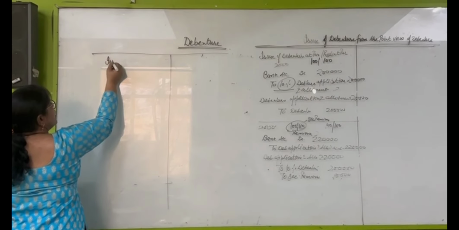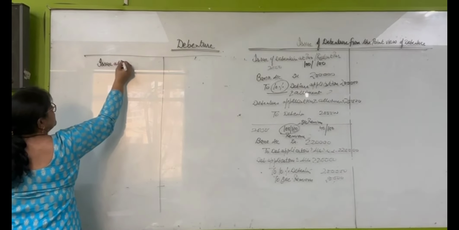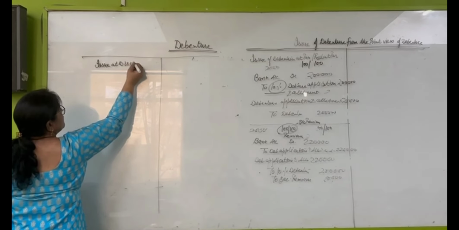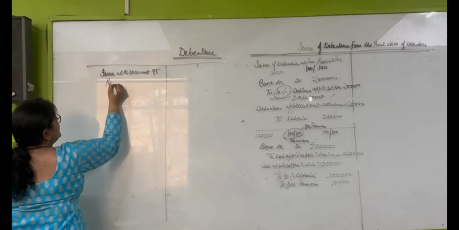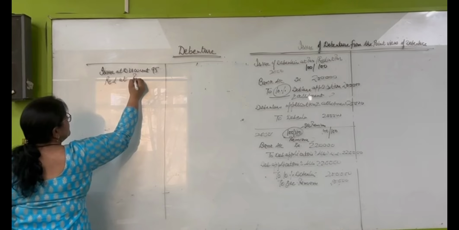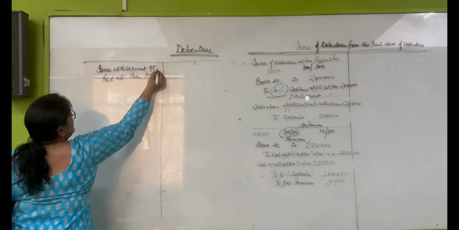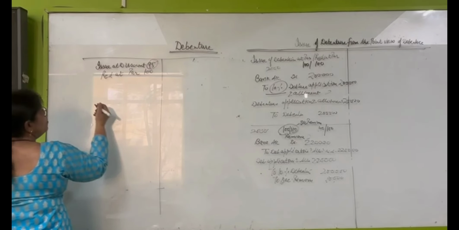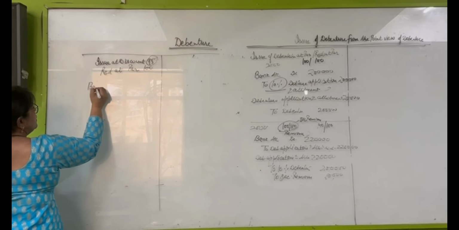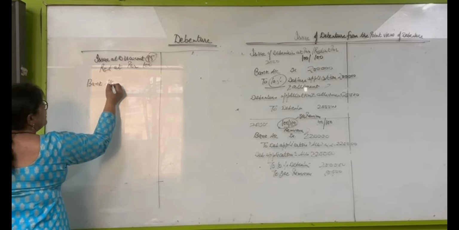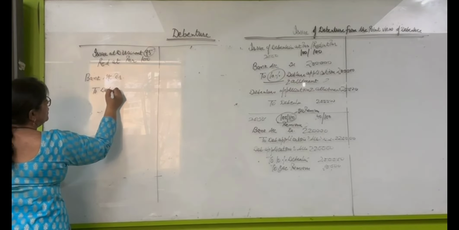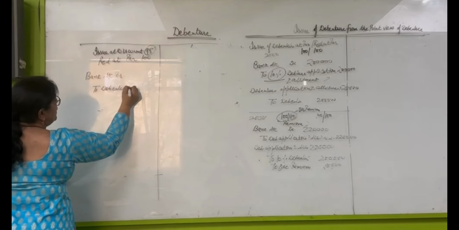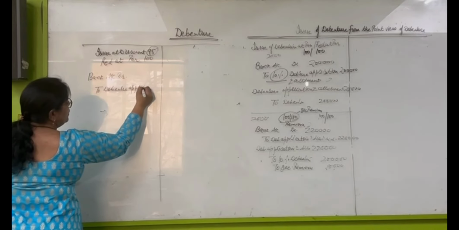Issue at discount, redemption at par. This is your discount on debentures. Bank account debit 1,90,000, 2,000 into 95, to debenture application and allotment.